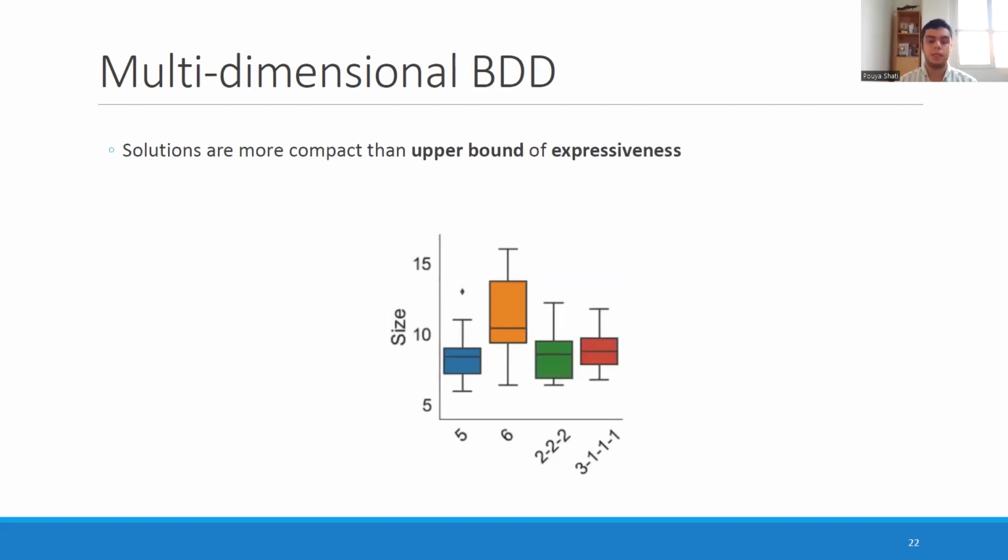But what happens with size? We see that even though in terms of accuracy they're really close to the upper bound, they are significantly more compact than the upper bound in terms of size. In fact, they're really close to 5 rather than 6, with 6 being their upper bound.